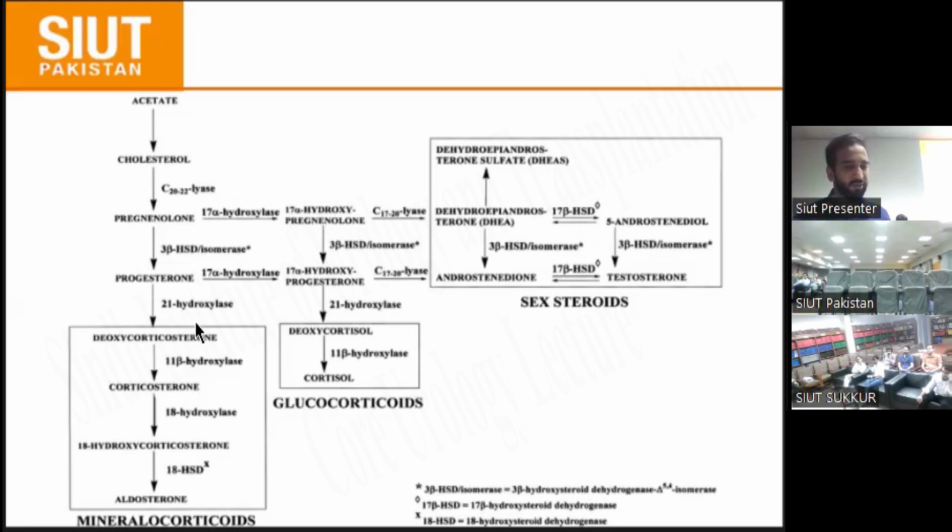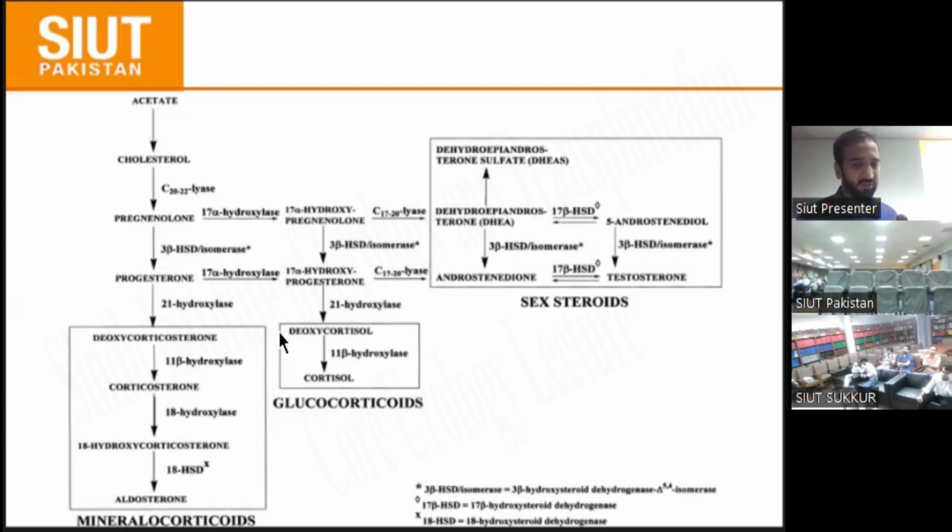If we go forward, if there is a 21 hydroxylase deficiency, the mineralocorticoid and glucocorticoid do not form. This cycle does not go forward, but the cycle goes forward like this, toward estrogen or testosterone formation.